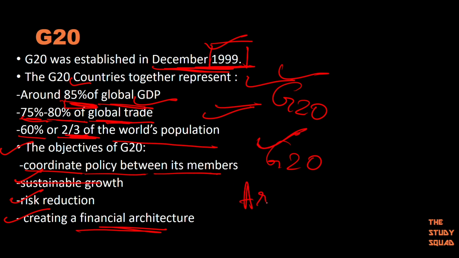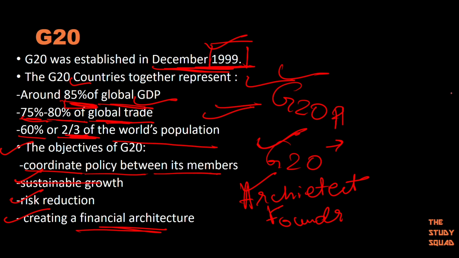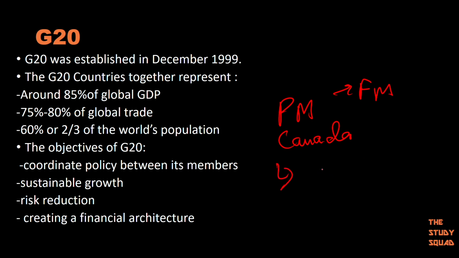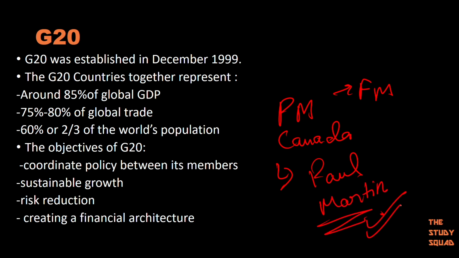So who might you call the architect or the founder of G20? He was the PM of Canada. Previously, he was the Finance Minister of Canada. His name is Paul Martin. Paul Martin is the founder of G20. Important. Keep this in mind also.